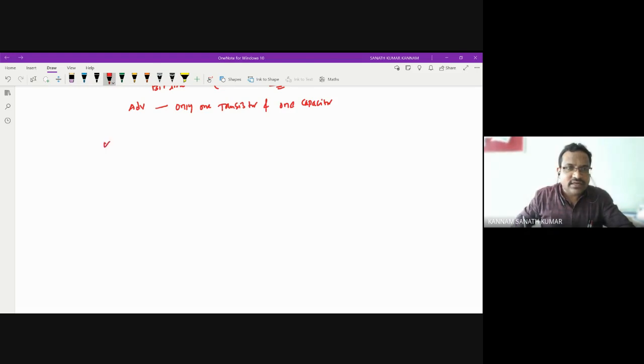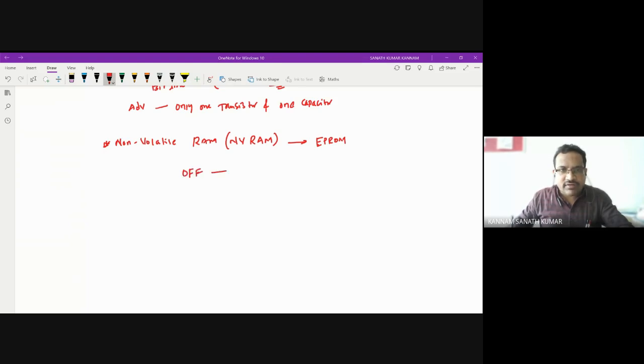One more RAM is there, that is non-volatile RAM. We call this NVRAM, non-volatile RAM. Here basically it will use EEPROM. When the power is off, whatever the content of the RAM is, it will be transferred to the ROM. Again, when the power is on, whatever data is stored in the ROM will be stored back to the RAM.